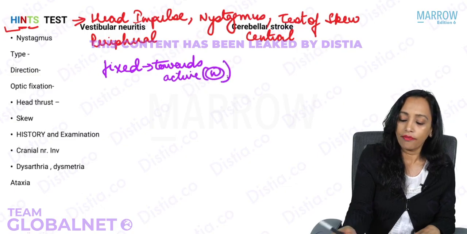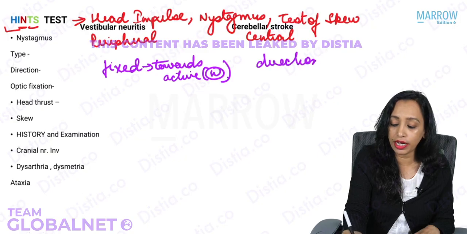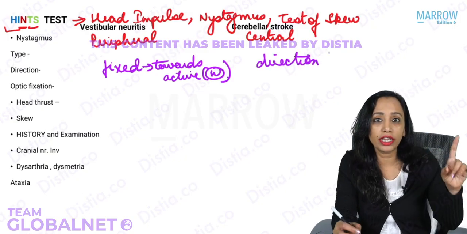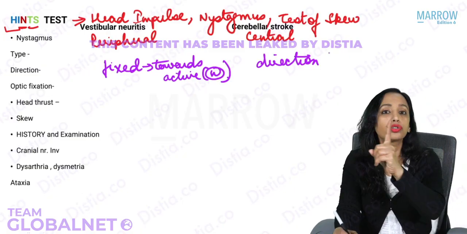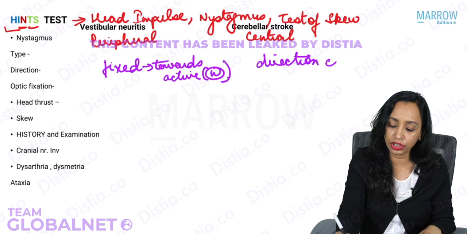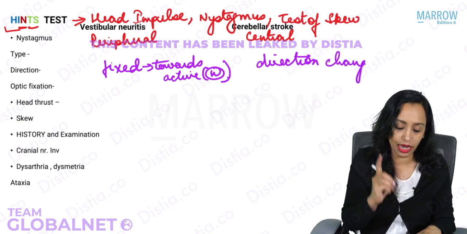Whereas central nystagmus is direction changing. The moment you see a direction change in nystagmus, when the patient looks towards the right, it is towards the right. When the patient looks towards the left, it is towards the left. So direction changing nystagmus tells you it is a central origin nystagmus.